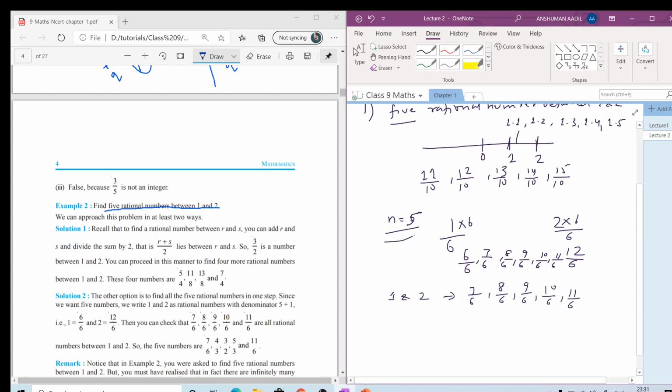So what we did here is, here n equals 1. We are going to divide the number by n plus 1 and multiply it by n plus 1, and between those numbers we can write in sequence the number of rational numbers which has been asked. So this is the simplest method. This is an alternative. Otherwise, we can mark the numbers on the number line, and in between we can write as many rational numbers as we want to.